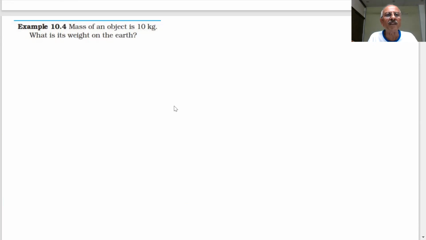So now we are coming to the top questions, students. Number one, top question. We have already told you what is the mass and weight. The first question is on the screen. The mass of an object is 10 kg. What is its weight on the earth, student? You have 2 minutes to answer the question.